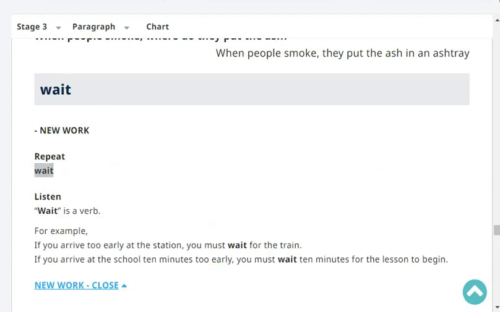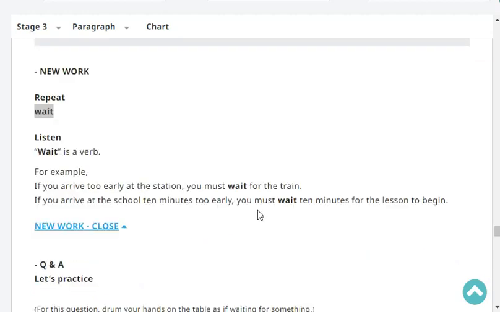Next, repeat. Wait. Very good. Okay, listen. Wait is a verb. For example, if you arrive too early at the station, you must wait for the train. If you arrive at the school 10 minutes too early, you must wait 10 minutes for the lesson to begin.